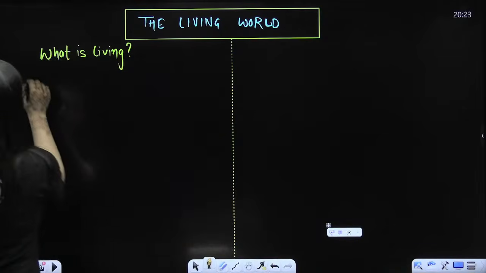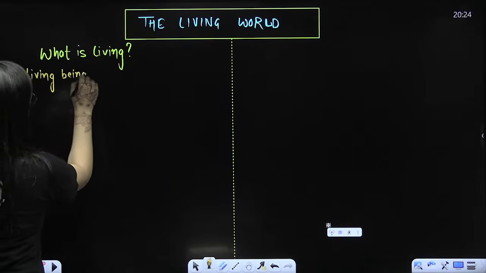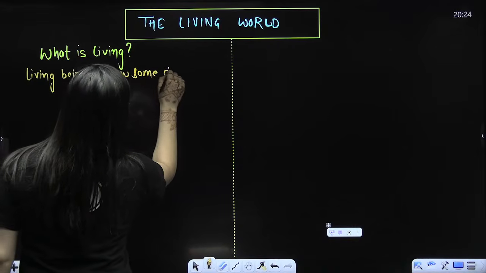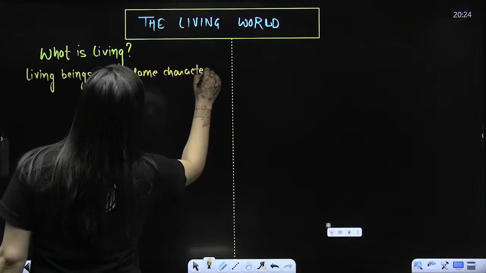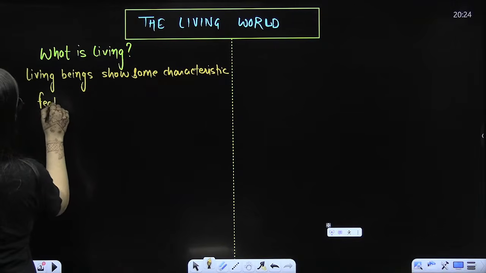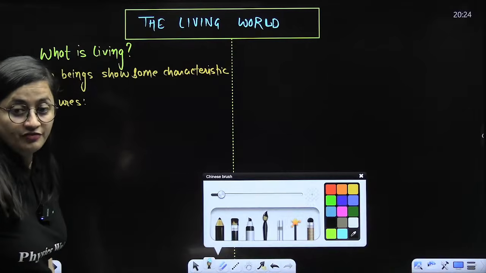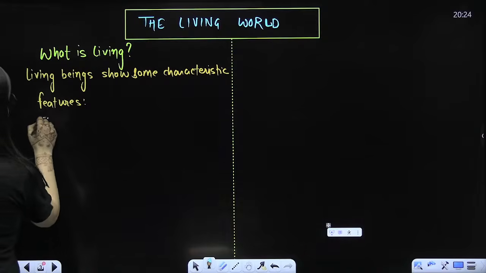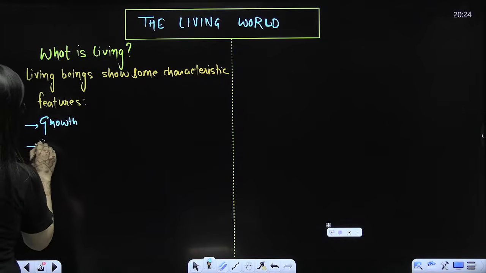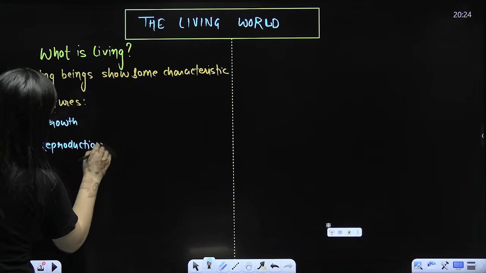Here you need to know that living beings have some properties. Living beings show some characteristic features, and our discussion will be around this topic. Please pay attention, everybody. To start with, we have growth, number one. Number two, we have reproduction. These are the properties that we need to discuss.